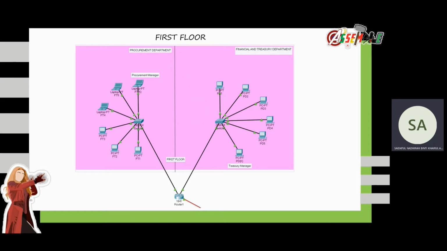On the first floor, 2 switches will be connected to a router. Each switch is assigned to a different department, which are the Procurement department and the Financial Treasury department. There will also be a Procurement Manager for the Procurement department and a Treasury Manager for the Treasury department.